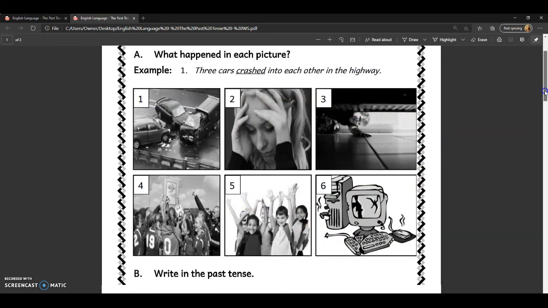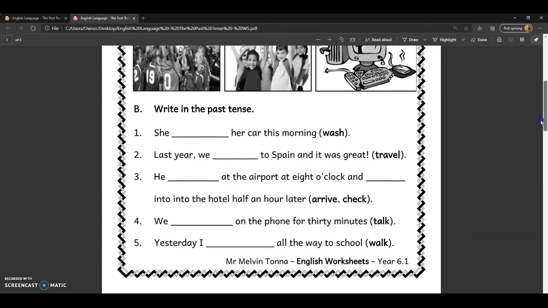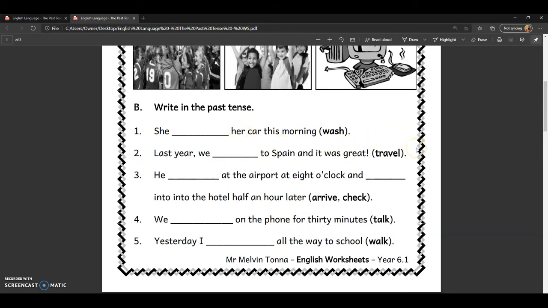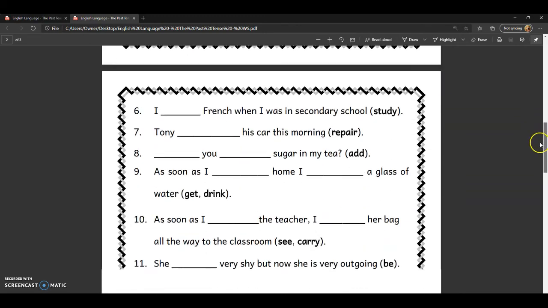For exercise B, you have a sentence and you have to change to the past tense. For example, she blank her car this morning. There's wash in brackets, so you have to change it to past tense. So number 1, she washed her car this morning. Number 2, last year we blank to Spain and it was great. The word is travel. To change that to the past tense, last year we traveled to Spain and it was great. Okay, so you just go through all of them. There are 12 of them.